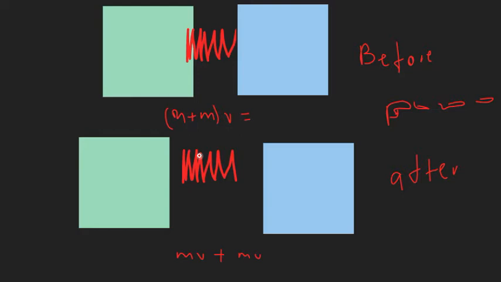Then after you pull the trigger, an explosion happens, and they move their separate ways like these boxes. Your gun pushes you back, and the bullet runs forward. So that is a separation or explosion. That is also where momentum is conserved. That is the example that I love to test you with.